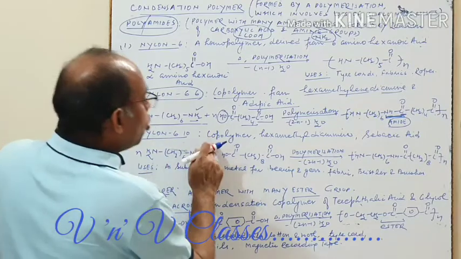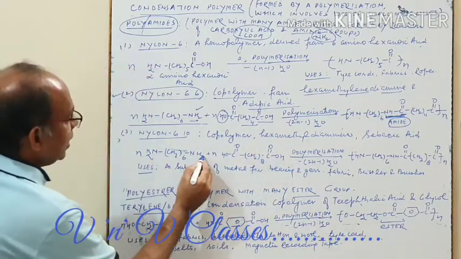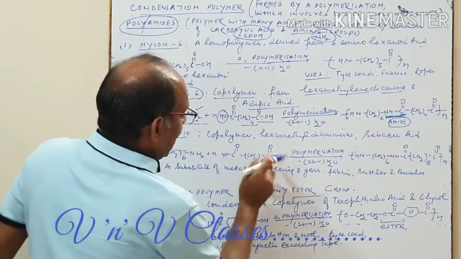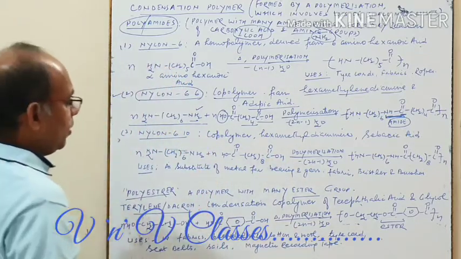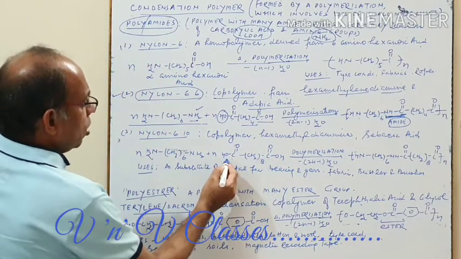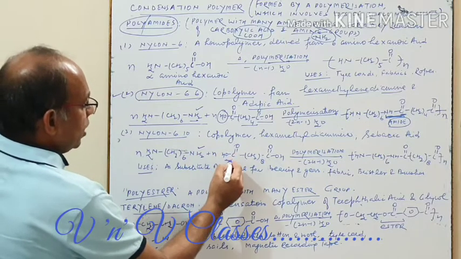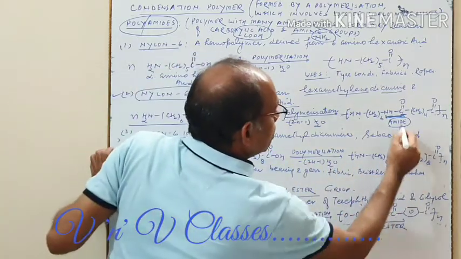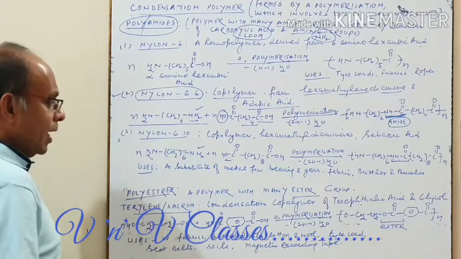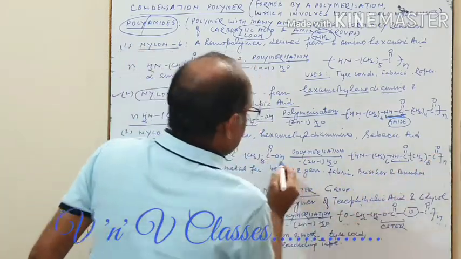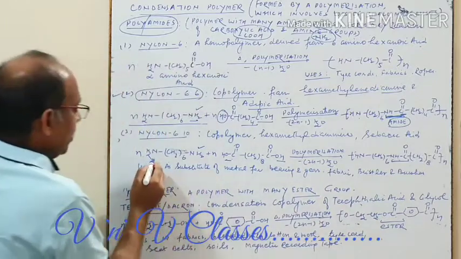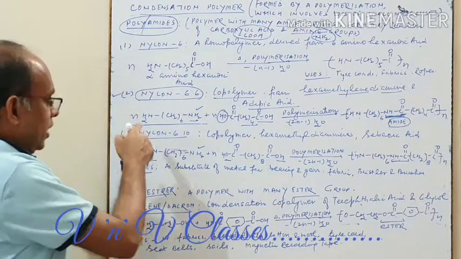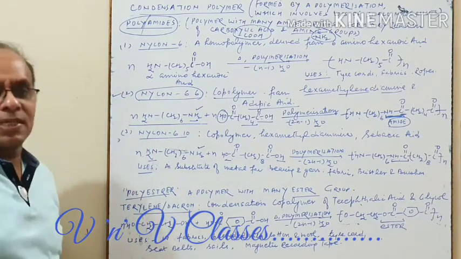So we have a copolymer again of hexamethylene diamine, 6 carbons, and sebacic acid, 10 carbons in total. Again they undergo polymerization. H is lost, OH is lost. You see now, from here H is lost, from here OH is lost. Again what you will get? NHCO, amide bond. As usual, at the end you have COOH. OH is ready to be lost, and from here NH2, H is ready to be lost, and this results in the formation of again a kind of nylon fiber, which is called nylon 6,10.